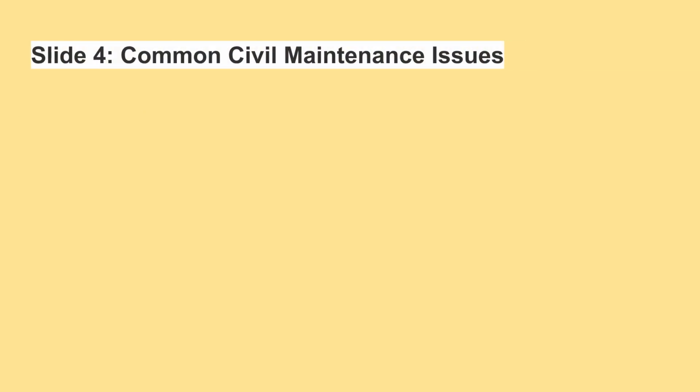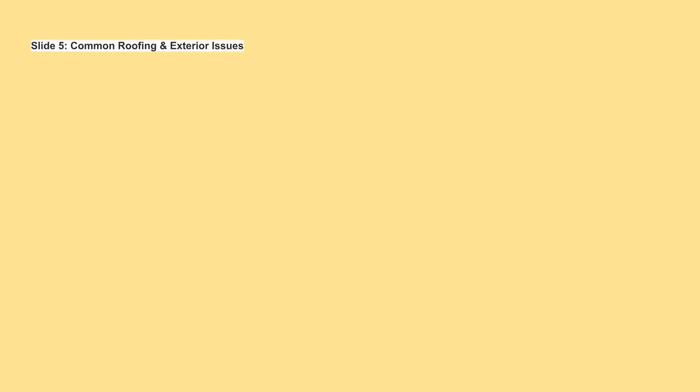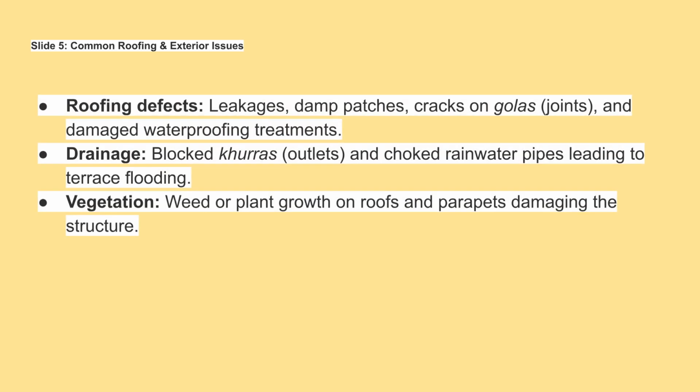Common civil maintenance issues involve walls with cracks and dampness. Floors often suffer from settling subbases, cracking tiles, and improper slopes leading to water stagnation. Woodwork issues include broken glass and jammed or improperly fitting doors and windows. Regarding roofing and exterior, we see defects like leakages, damp patches, cracks on golas, and damaged waterproofing. Drainage issues often include blocked churras and choked rainwater pipes. Also, vegetation growth on roofs can damage the structure.